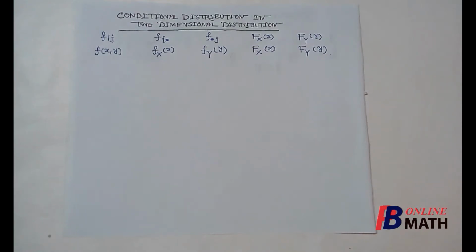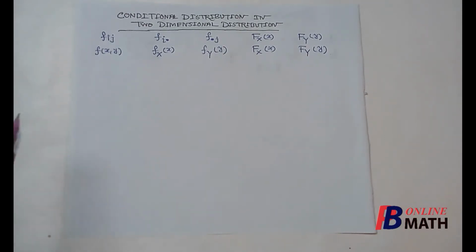Hello and welcome to another part of this chapter probability. We have already discussed two-dimensional distribution both for discrete and continuous distribution. Now in this part we shall discuss conditional distribution in two-dimensional distribution. For that we just recap some notations here.